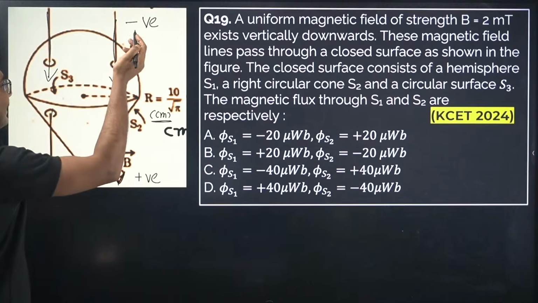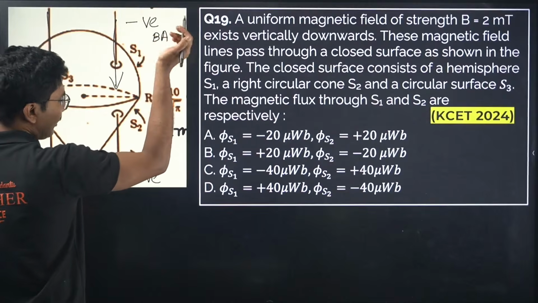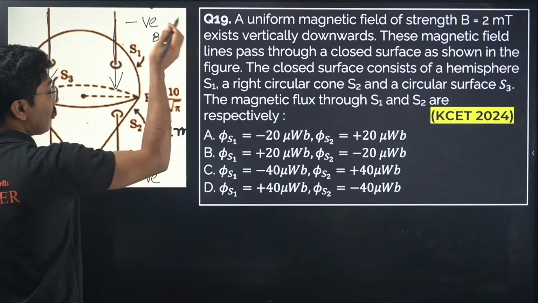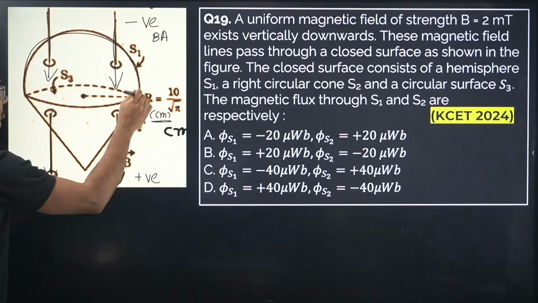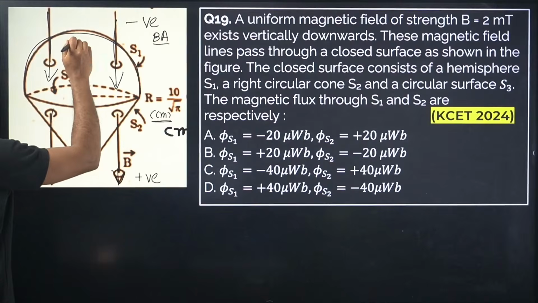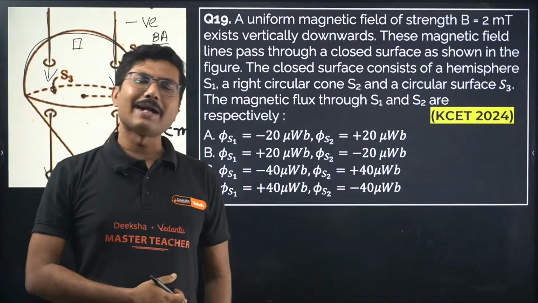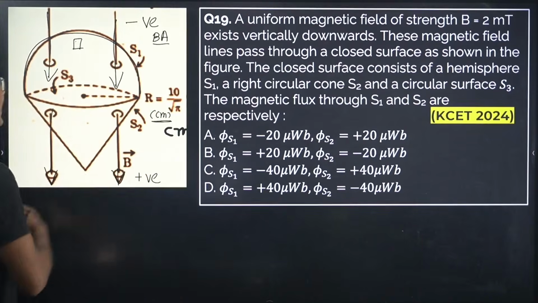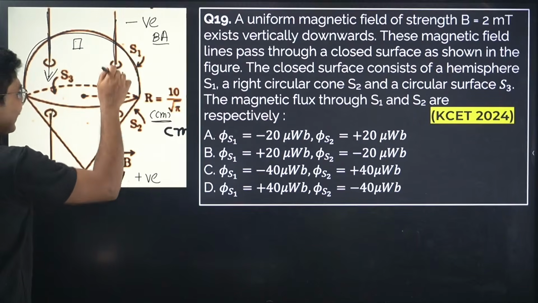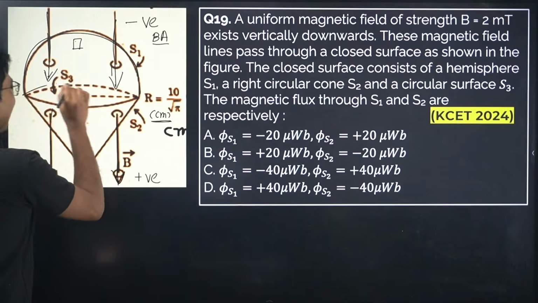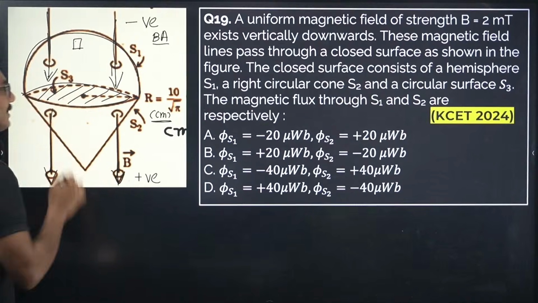Now flux is given by BA cos theta, or if theta is 0 degrees, cos theta is 1, it will be simply BA. Now if you are using this surface to calculate your BA, you have to construct an integration, take a small value, do the entire integration, and that will be a very, very long process. But fortunately, because the flux is constant, whatever is incoming, the same flux is outgoing, that means the same amount of flux is passing through this circular surface as well.